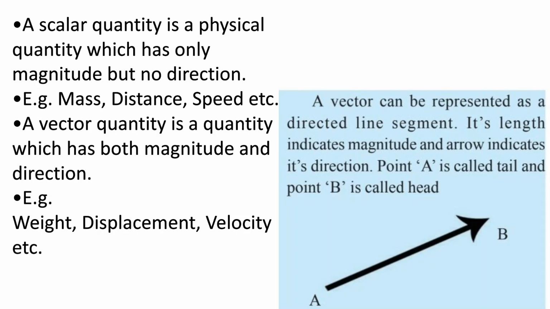A vector can be represented as a directed line segment. Its length indicates the magnitude and the arrow indicates its direction. Point A is called tail and point B is called head of the vector.